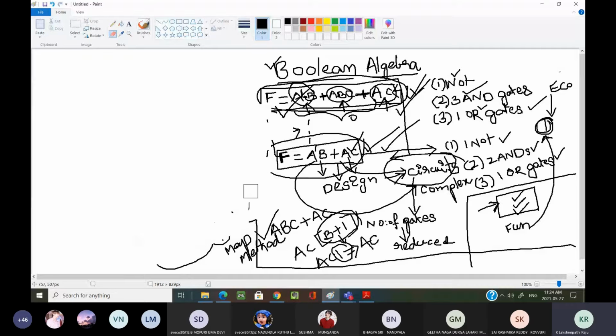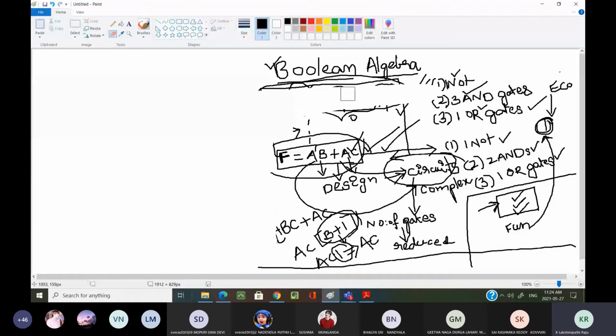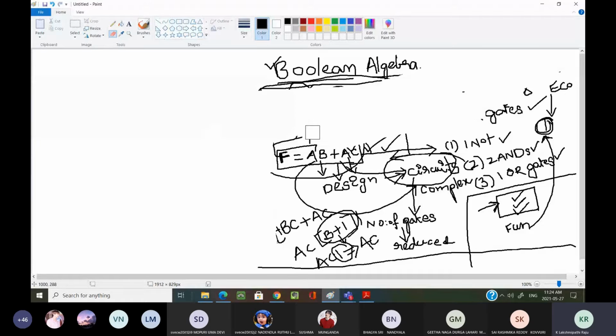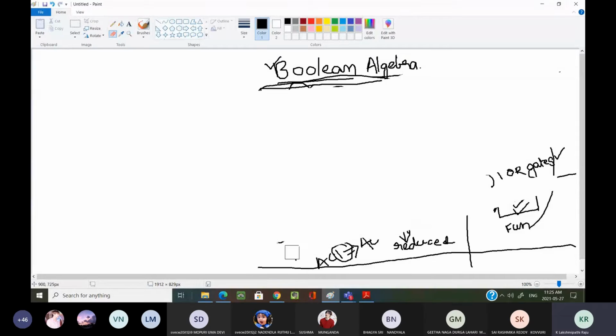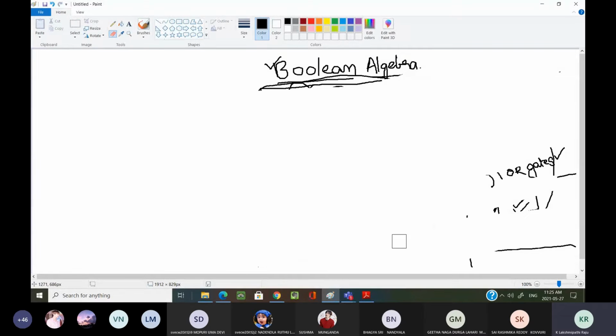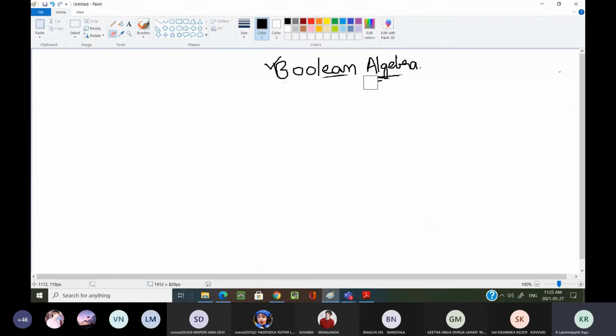You already declare Boolean variables in your programming languages. Boolean means we have only two values, either high or low. High is nothing but true, low is nothing but false. Or high we can call logic 1, and low we can call logic 0. Based on that, all the rules defined in Boolean algebra are what we are going to learn.